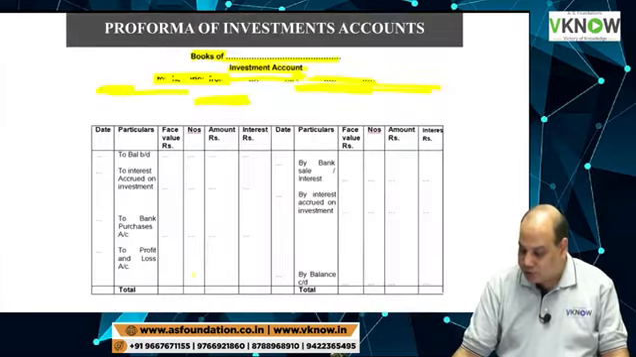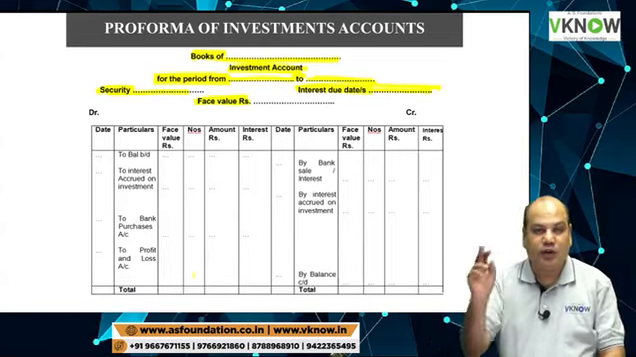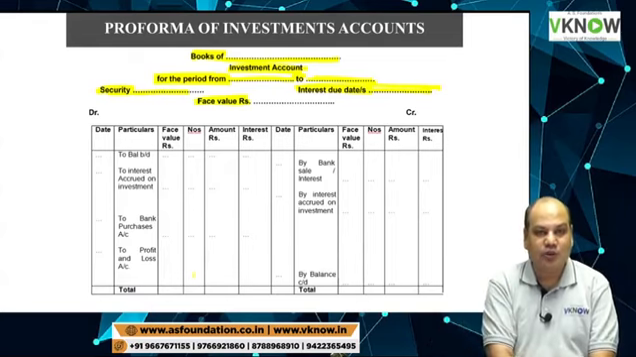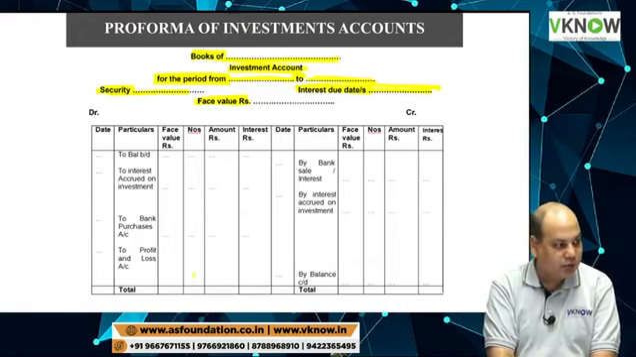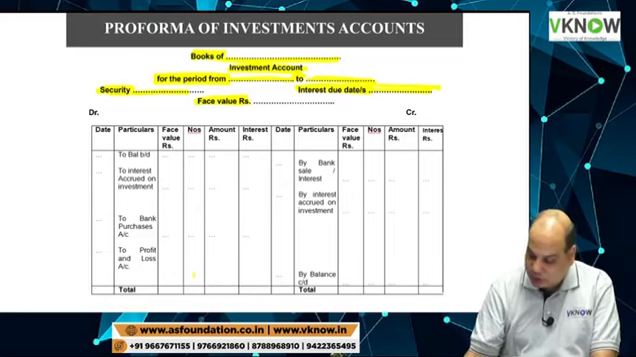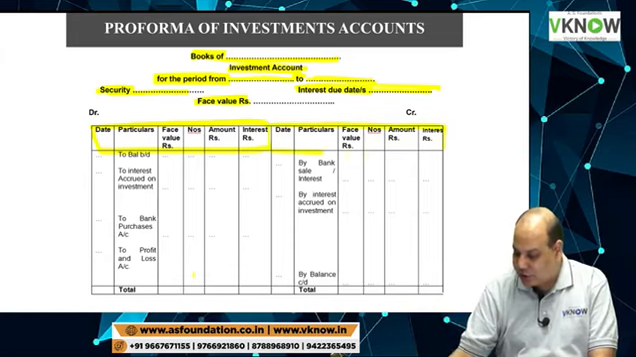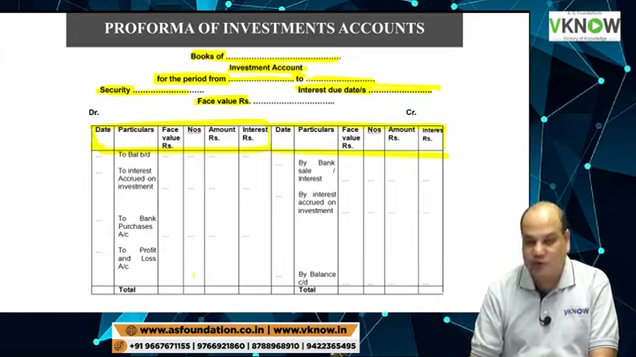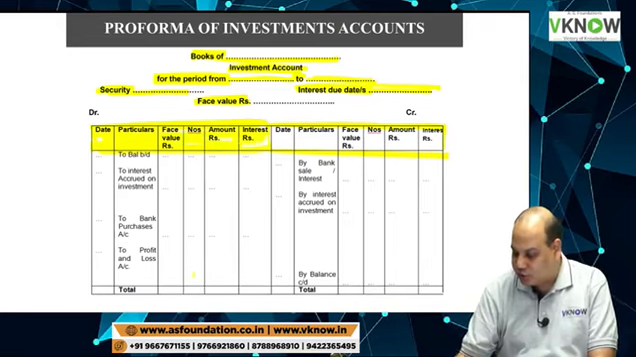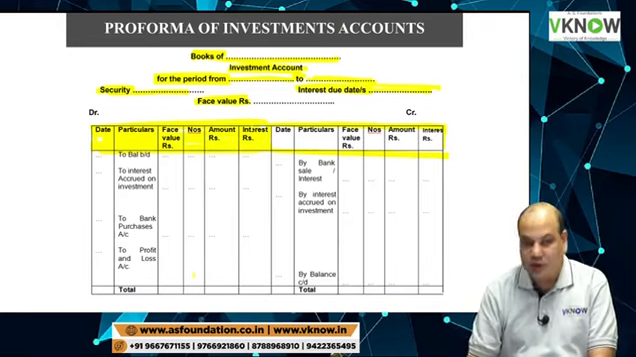Okay, back to the format. After writing this introduction about the question, name of the investor, investment account, date, security, face value, we will start presenting this format. This format has 12 columns. Oh my god. 6 columns on the debit side, 6 columns on the credit side. Then your query will be, is it compulsory? It is not compulsory, but we will follow this format because the institute is also following it in most of the exams. So first understand the debit side.